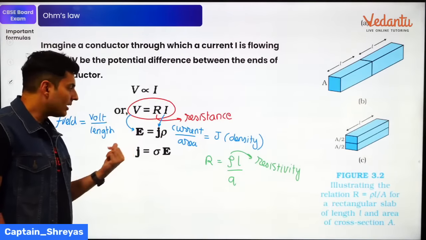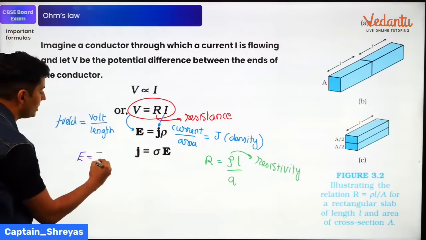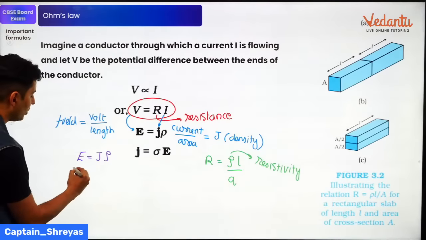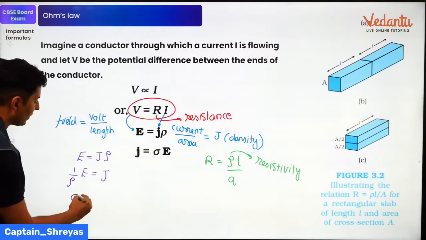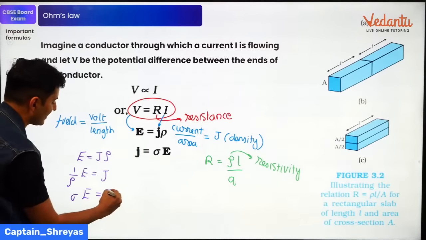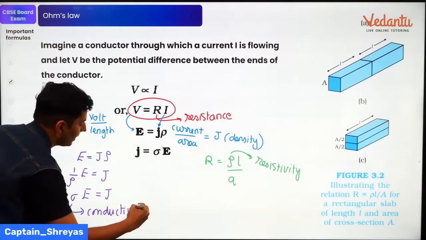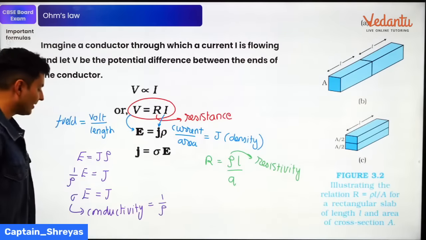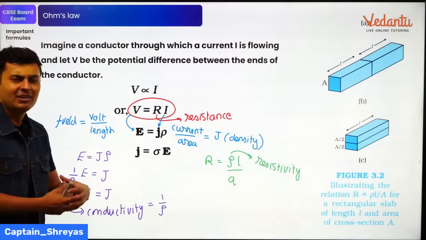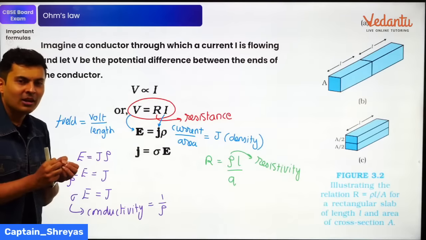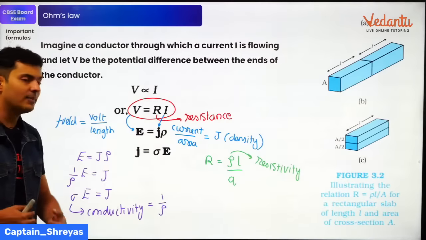Next important thing, you can see that if you take resistivity to the other side, see what happens, guys. E is equal to J rho. Take rho on the other side. So it will become 1 by rho into E is equal to J. This 1 by rho is basically called sigma. This is nothing but the conductivity. Conductivity is 1 by resistivity. So 1 by resistivity is conductivity, or 1 by conductivity is resistivity. It's the reciprocal. If something has more resistance, it has less conduction. If something has less resistance, it has more conductivity. So that's how conductivity sigma has been defined.